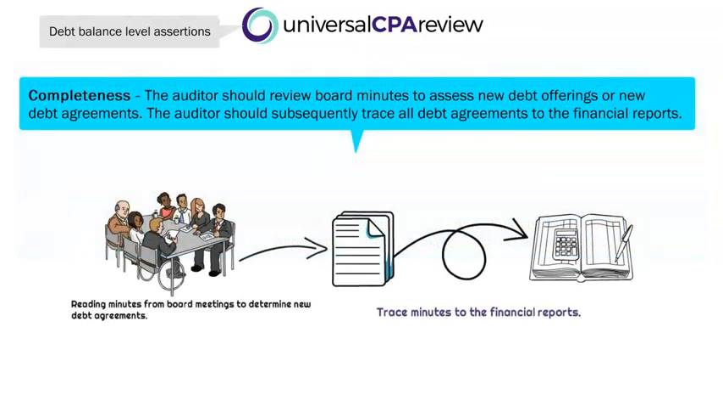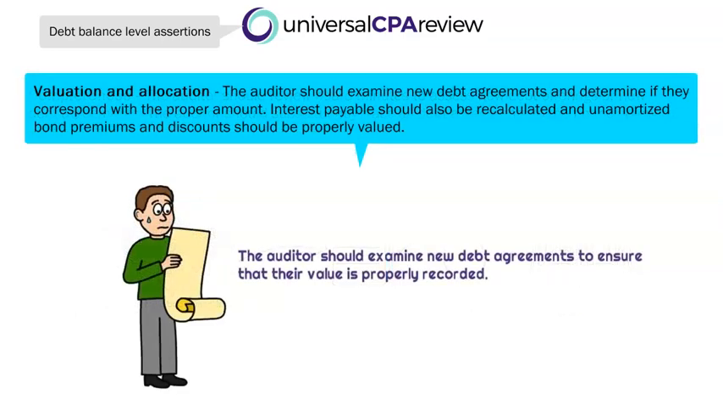Now let's take a look at some debt balances, right? So some account balance level assertions associated with debt, and then we'll move on into equity. So when it comes to testing for completeness related to debt financing agreements, the auditor could take a look at the board minutes again, right? We're going to assess any new debt offerings and we're going to make sure that those debt agreements are properly associated from minutes, right? We're going to be tracing from the board minutes, those transcripts that will be printed out about the conversations during that meeting. Tracing that source documentation all the way to the financial report is going to test for completeness related to that debt balance.